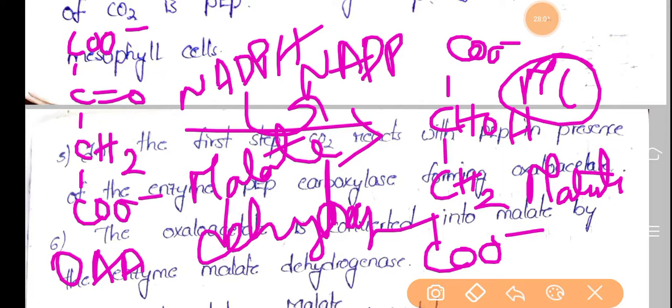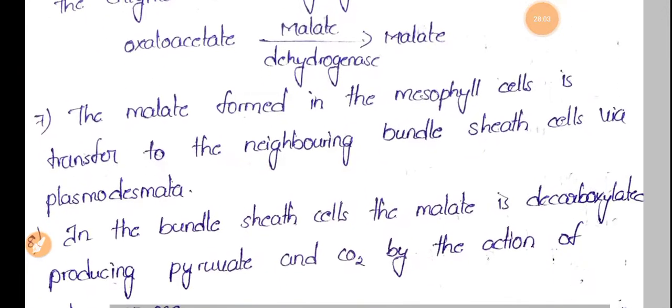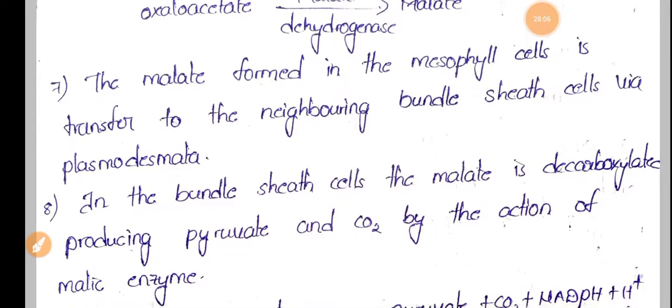Now this malate will be transferred to the neighboring bundle sheath cell via the plasmodesmata, and whatever malate enters the bundle sheath is converted into pyruvate. Pyruvate is formed in the bundle sheath.